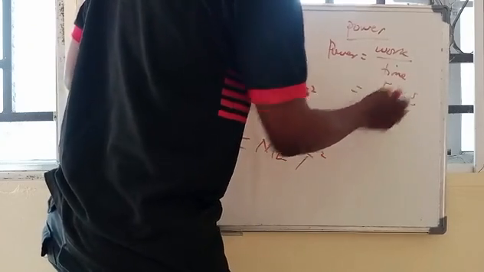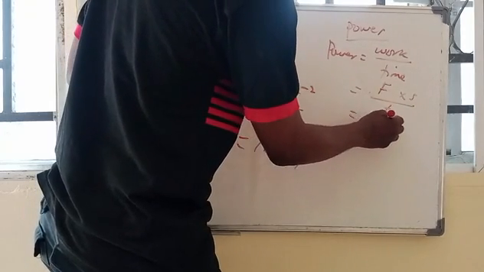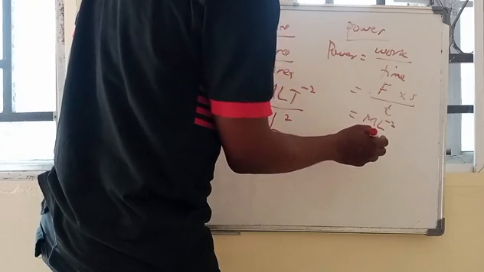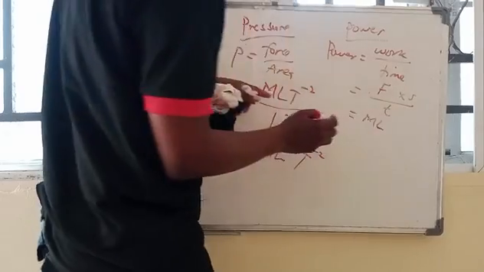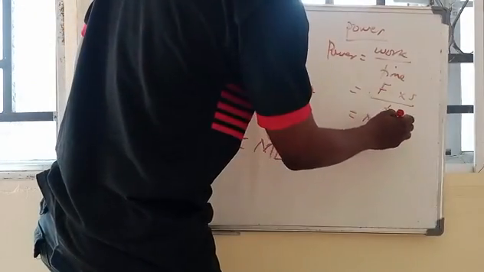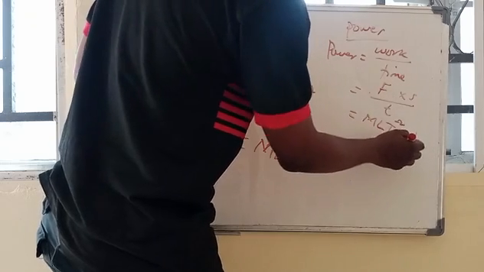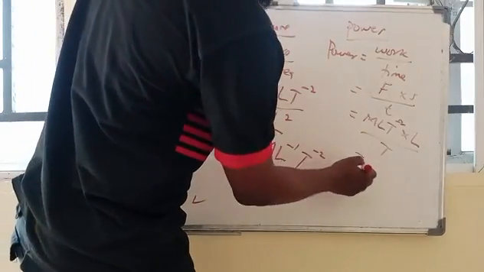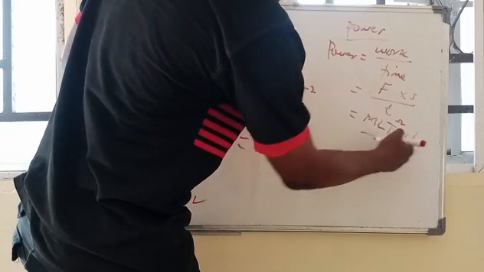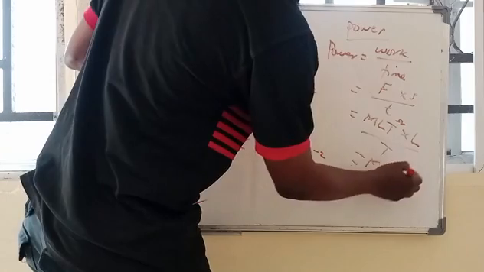Force times distance all over time. So our force is MLT^-2, our distance is L, then our time is T. So meaning you're going to have M L times L, which is L^2, then T raised to the power negative 3.